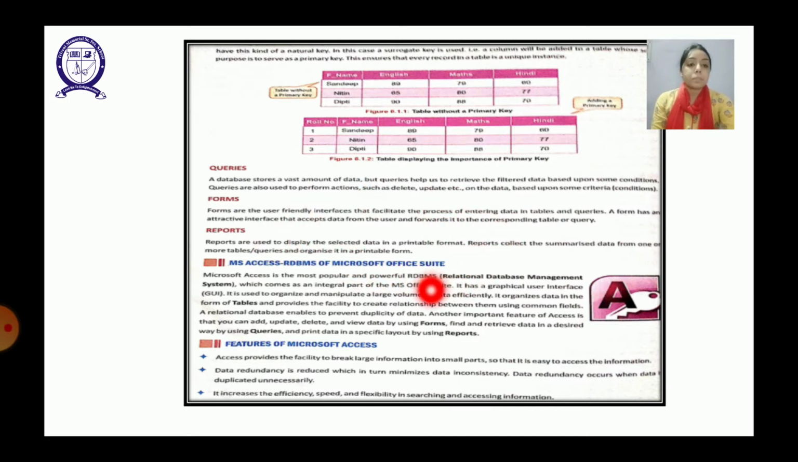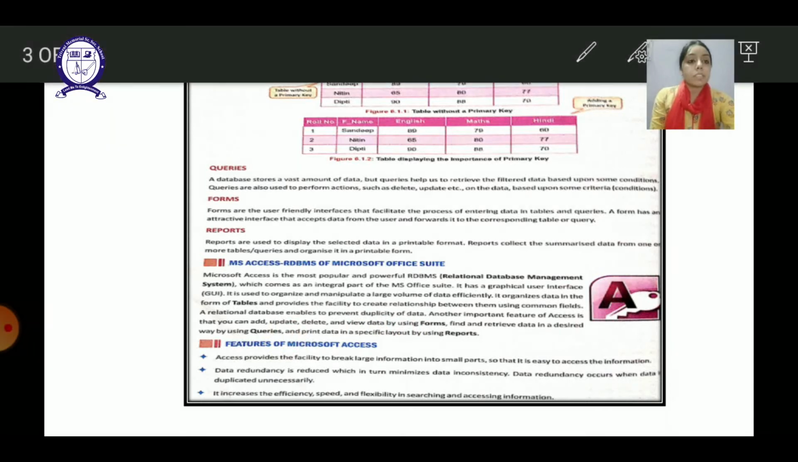So in this chapter, the software on which we will be working is RDBMS, that is your MS Access. So MS Access is an RDBMS software, and it is a part of MS Office suite in which we form the tables, and it provides us the facility for handling the data, and also it has a primary key which helps us to take care of the uniqueness of the records. So here we have some features of MS Access. So the features are, the first one is it provides us the facility to break the large information into small parts. That is, we can break the information into small parts so that it is easy to access.